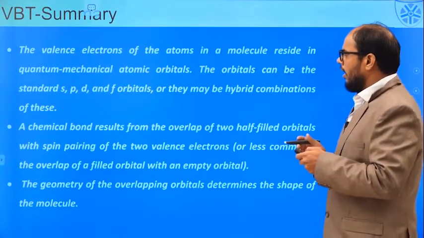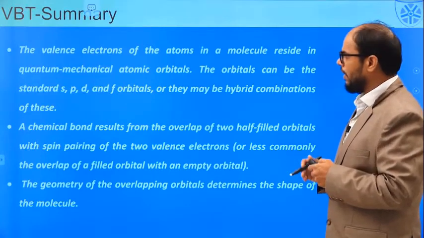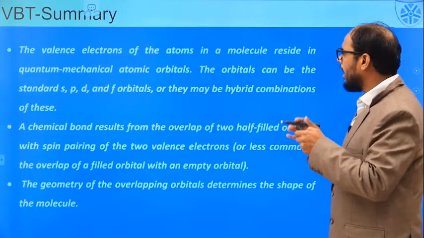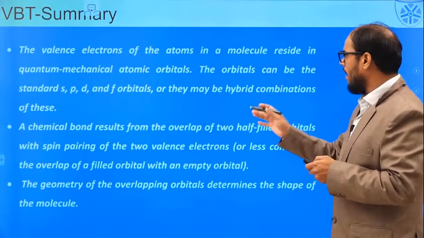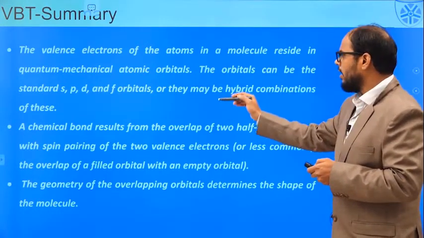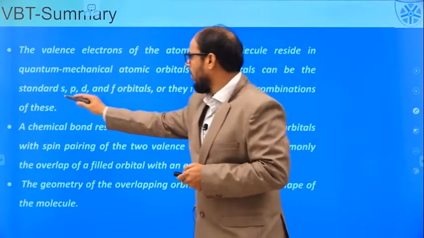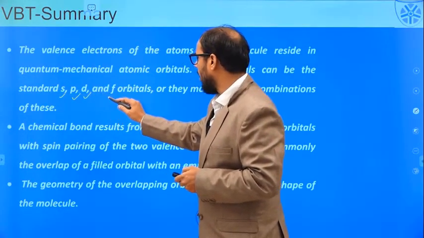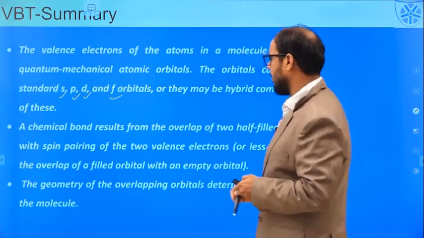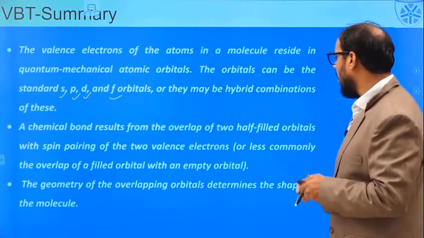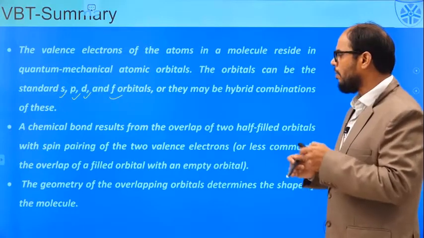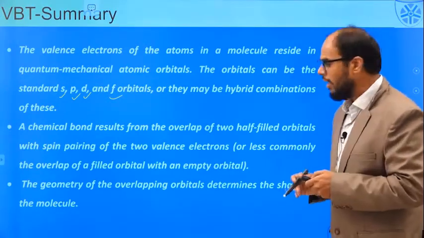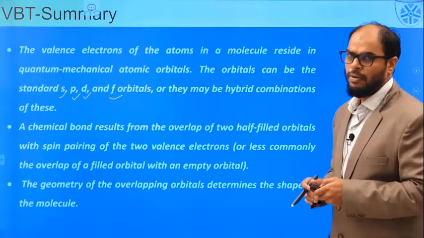So, let us try to summarize the valence bond theory. The valence electrons reside in quantum mechanical orbitals having a definite shape. So, s orbital has spherical shape, p orbital dumbbell shape, d orbital double dumbbell, and f orbital irregular shape. And the chemical bonds result from the overlap of the half filled orbitals with spin pairing, and the geometry of the overlapping determines the shape of the molecule.